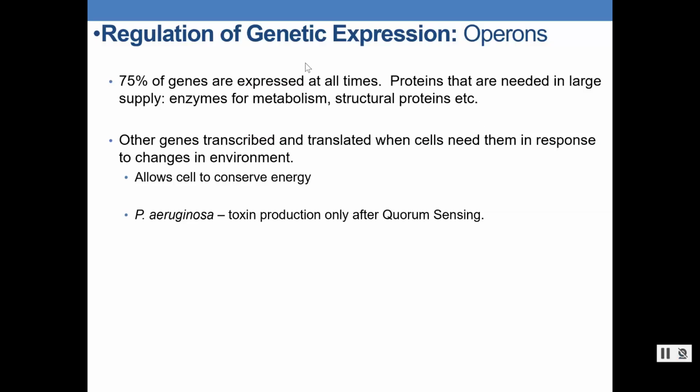So genetic expression, we're regulating gene expression, and this is called an operon structure, and it's one way prokaryotic cells do that. Now, most prokaryotic genes are always on. They're expressed at all times. You're going to need them all the time. But there are some genes that are not needed all the time. So this is the type of regulation we're talking about, those types of genes.